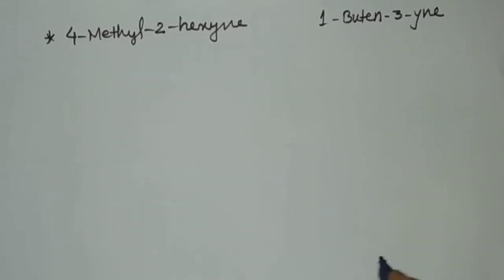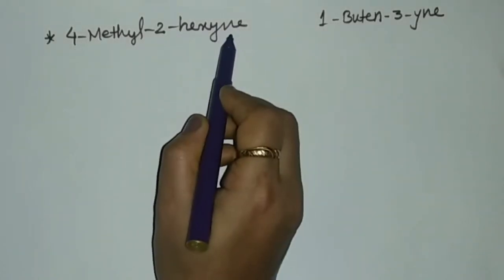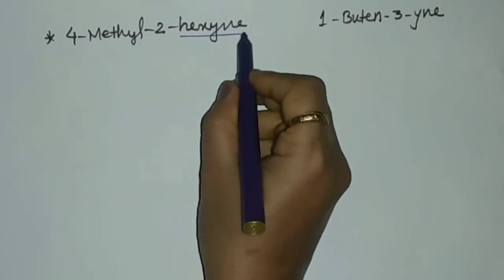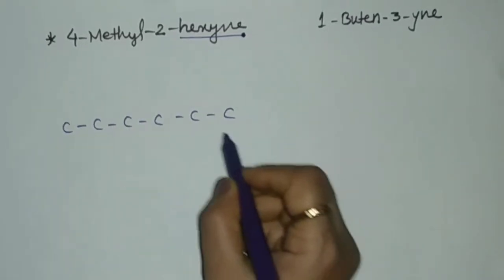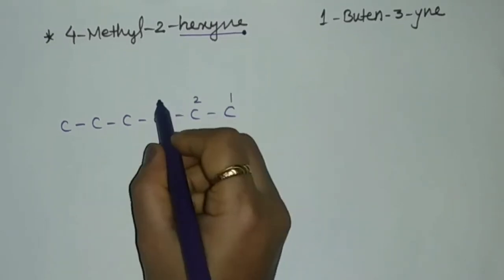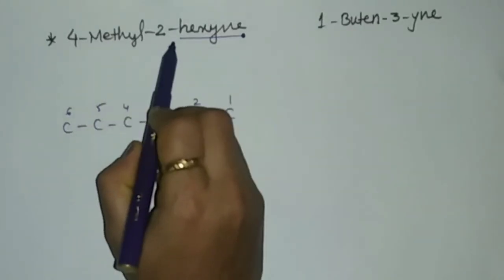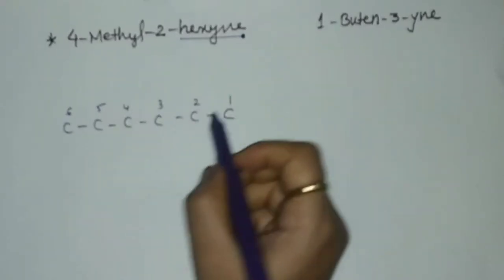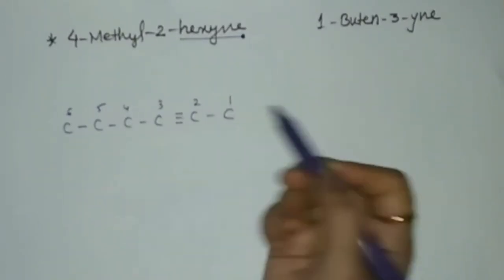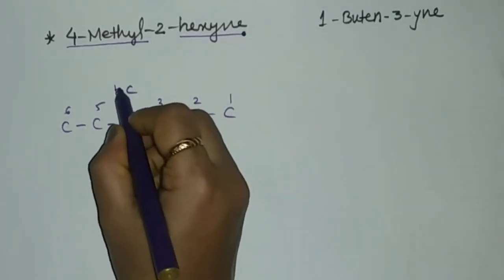Students, now let us draw the structures of the following alkynes. 4-methyl-2-hexyne. So the parent alkyne is hexyne. So 6 carbon atoms. 1, 2, 3, 4, 5 and 6. Let us give it numbering. Now on the second, there is hexyne, that is, a presence of a triple bond. So on the second carbon atom there should be a triple bond. And on the fourth carbon atom, there is a presence of a methyl group. So we'll draw this CH3.